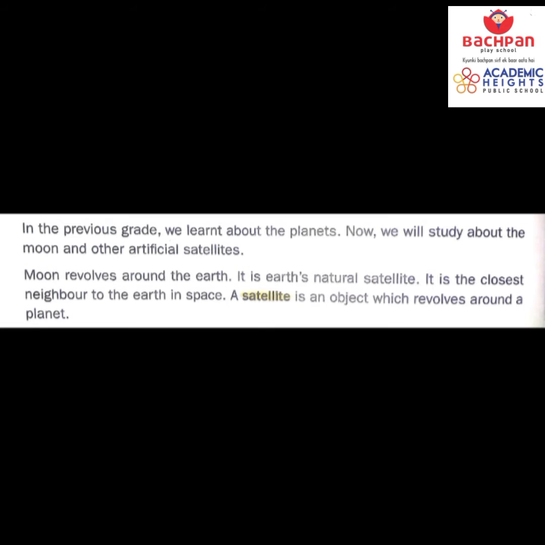It is the closest neighbor to the earth in space. And a satellite is an object which revolves around a planet. Do remember what is a satellite? Satellite is an object that revolves around a planet. And our moon revolves around the earth. So that's why it is Earth's own natural satellite.